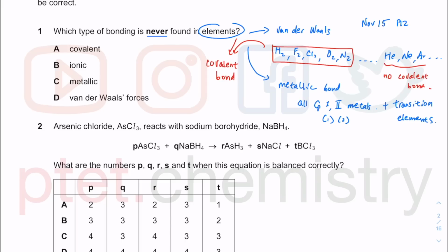Of course, we also get covalent bond when we have like diamond, graphite. So these are giant covalent structures. Among other elements, such as these simple molecules, all of them will have covalent bond. It's just that you also have van der Waals between the simple covalent molecule. What you don't have will be ionic, because when you have cations and also anions, so you must have different type of elements, because they are on different spectrum of the electronegativity. That's why they will form cation and anions, and that's why you don't get ionic bonds between elements.